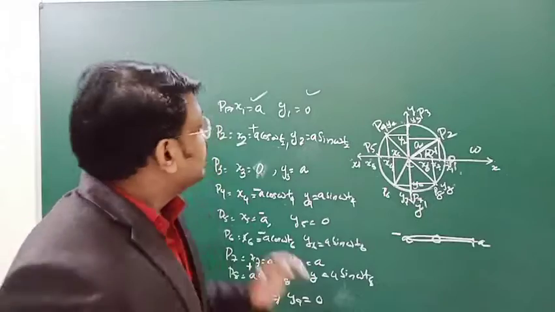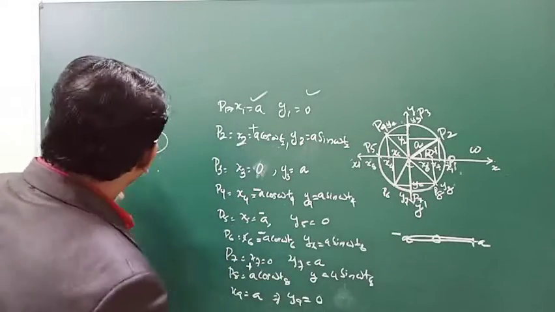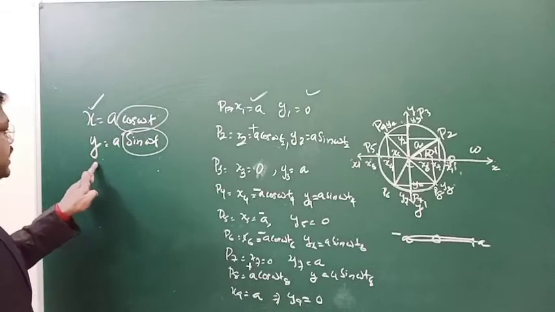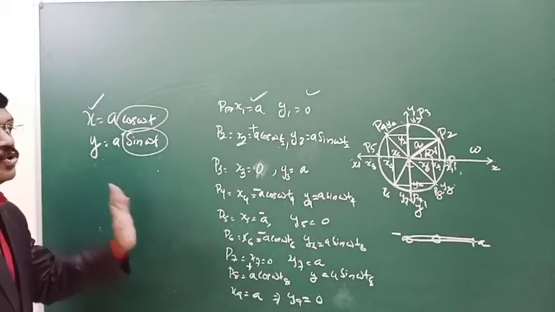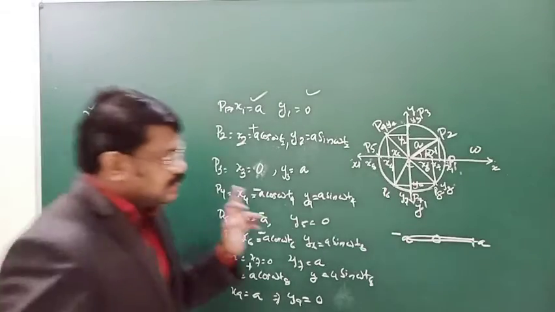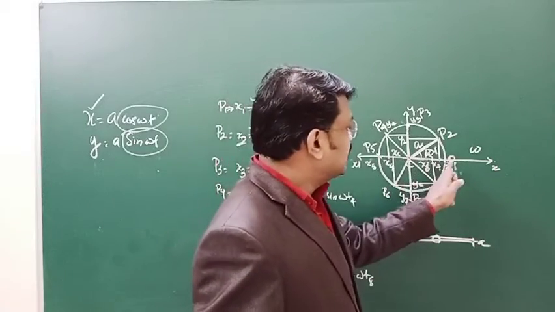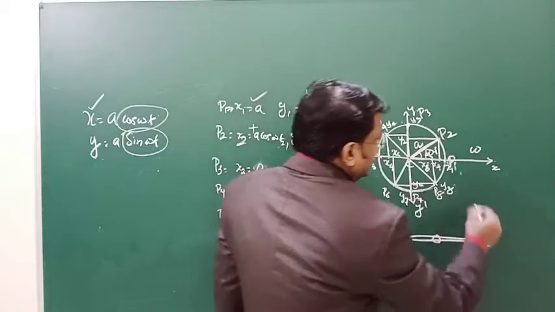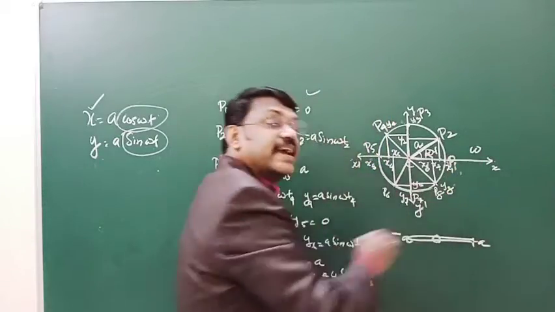So in simple harmonic motion, the displacement along the x direction you can express as a cos omega t and y is equal to a sin omega t. That means initially the particle is starting from the x direction. Suppose initially it is not along the x direction.